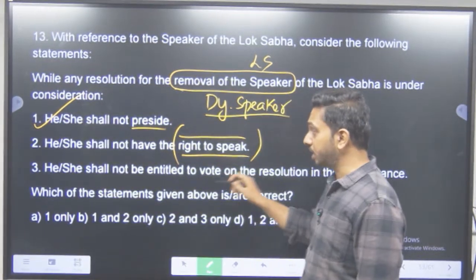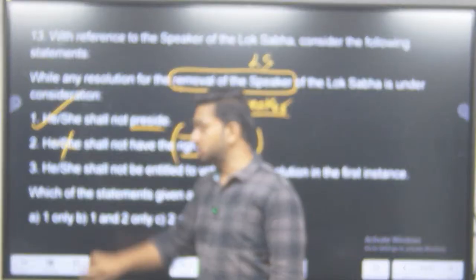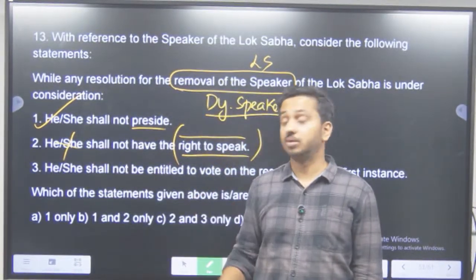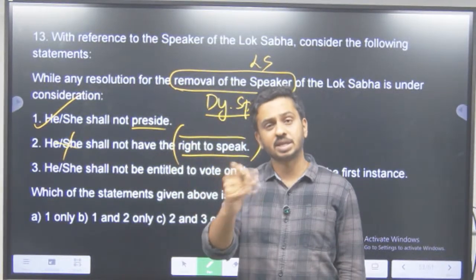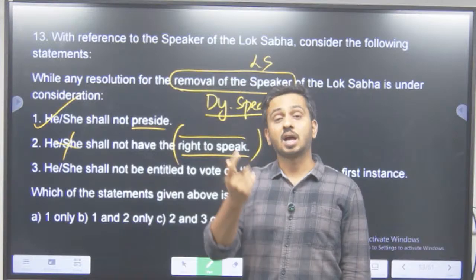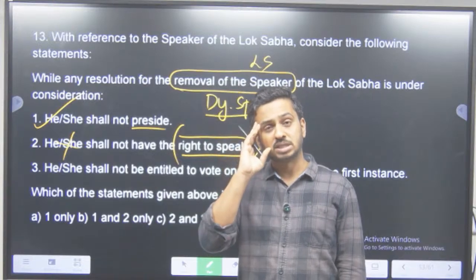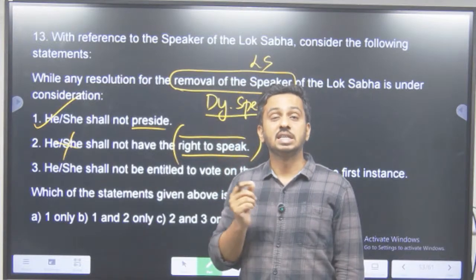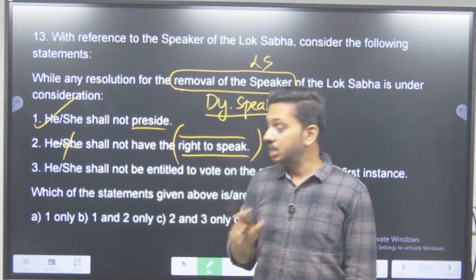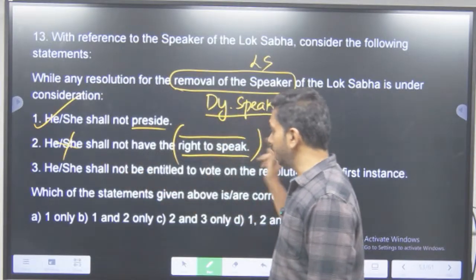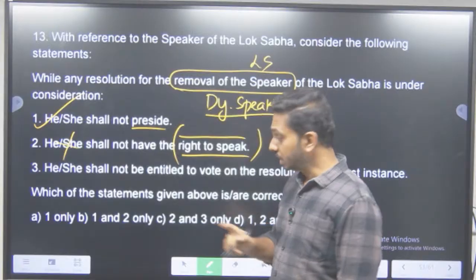So that cannot be right. That is why I told you certain principles need to be kept in mind. Whether you know this or not know this, it doesn't really matter. अगर आपको पता है कि principles of natural justice क्या है, नैसर्गिक न्याय प्रक्रिया, so he shall not have the right to speak. This cannot be true.